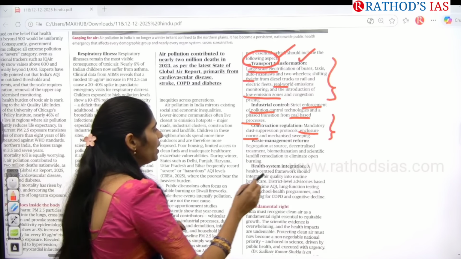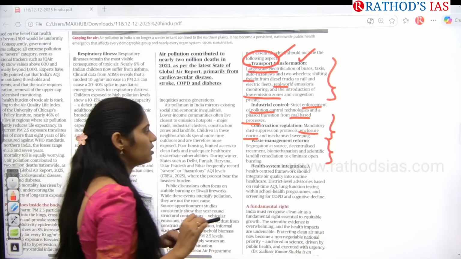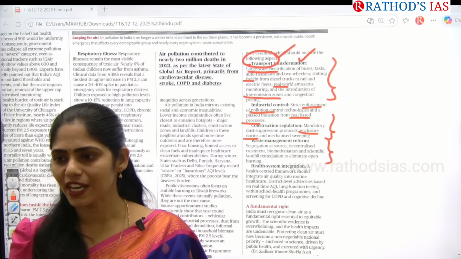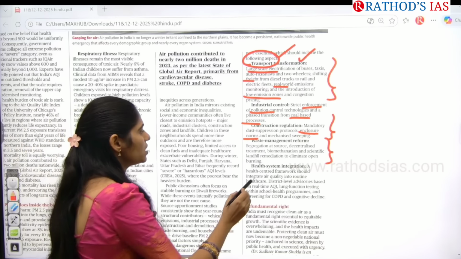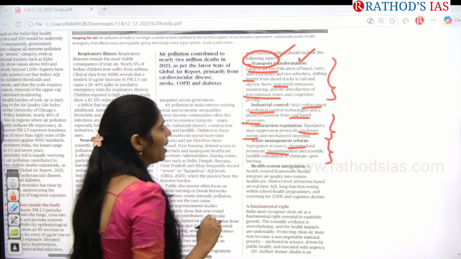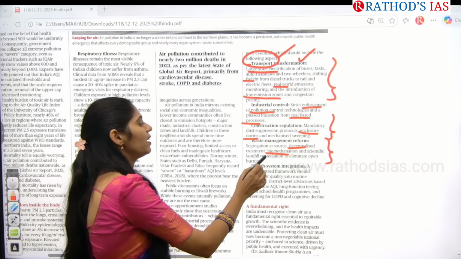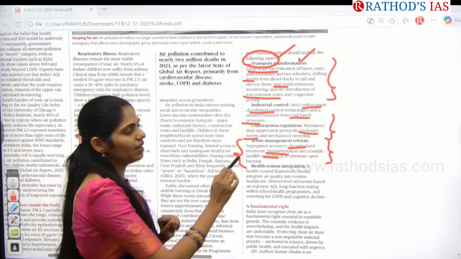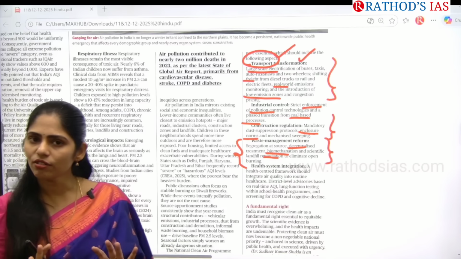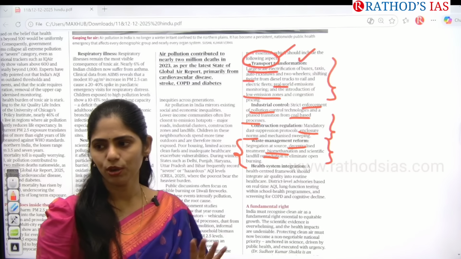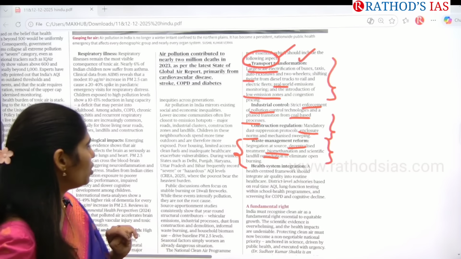And the next one is proper waste management. In waste management, we have to go for segregation of waste at the source. And next is decentralized treatment and biomethanization, and even scientific landfill remediation so that we can eliminate open burning. Open burning is also one important reason for increasing air pollution. We can control that as much as possible.